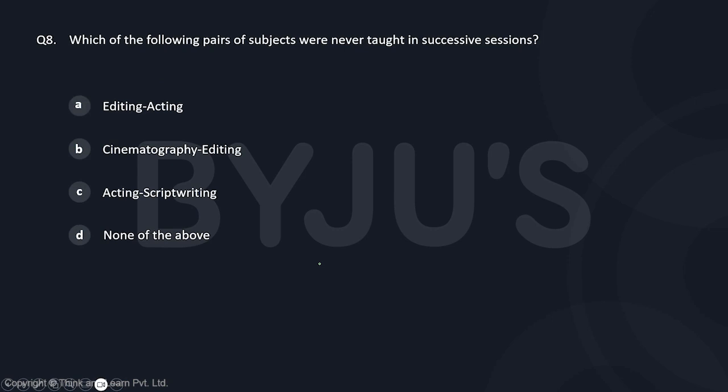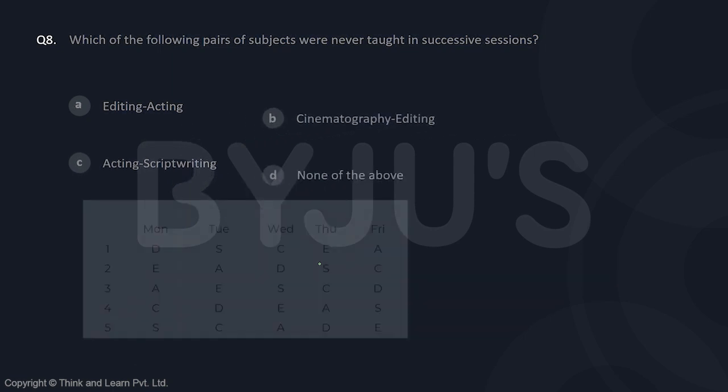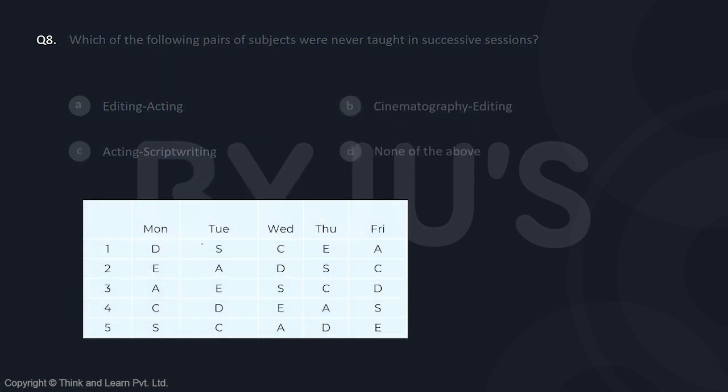Which of the following pairs of subjects were never taught in successive sessions? First of all, editing and acting, they are successive here. Cinematography and editing, are they successive ever? No, I don't see them consecutive ever. Acting and script writing, are they successive ever?